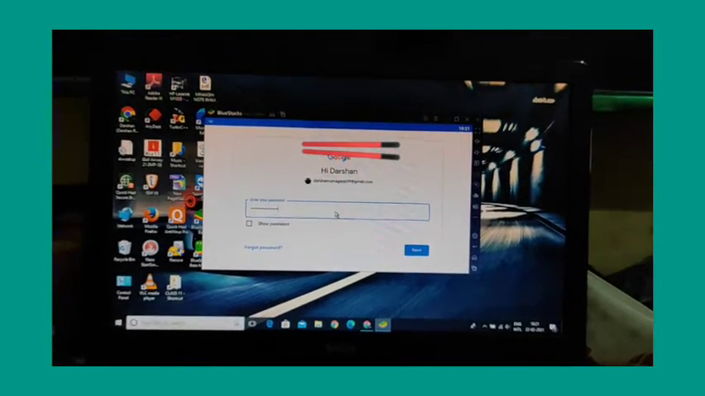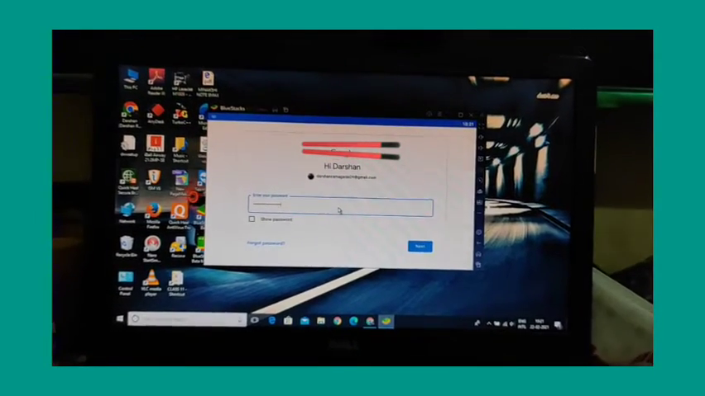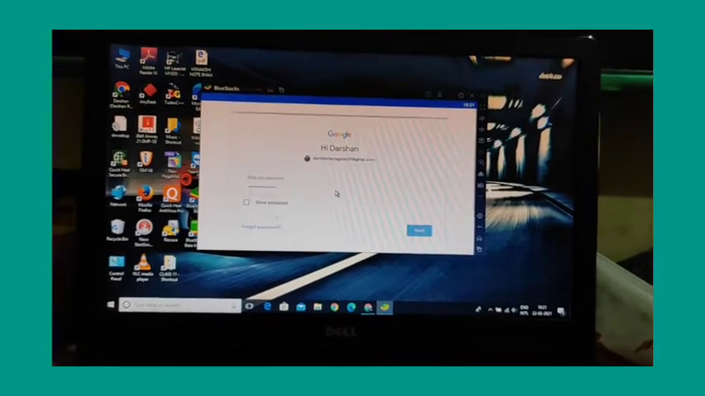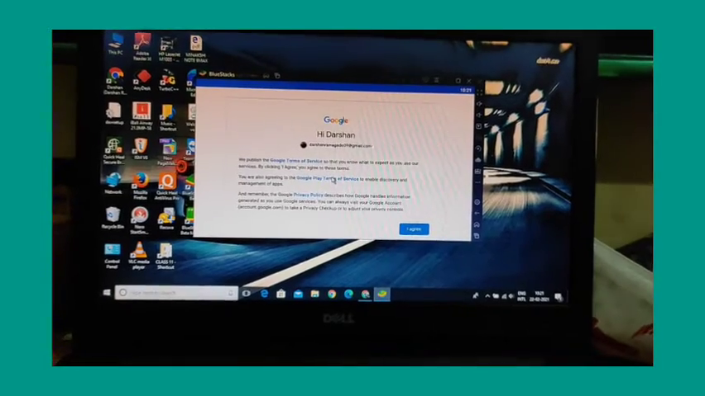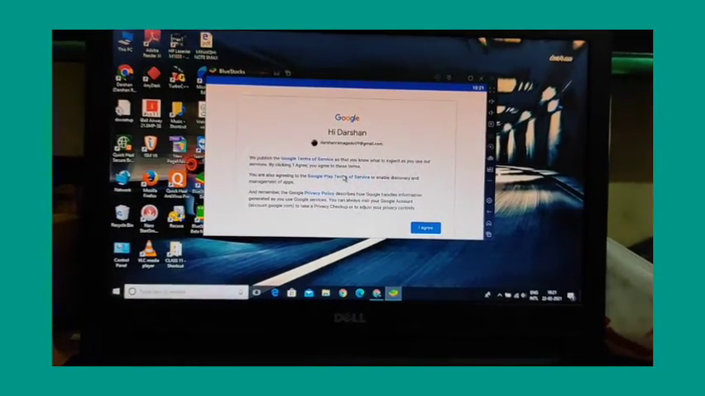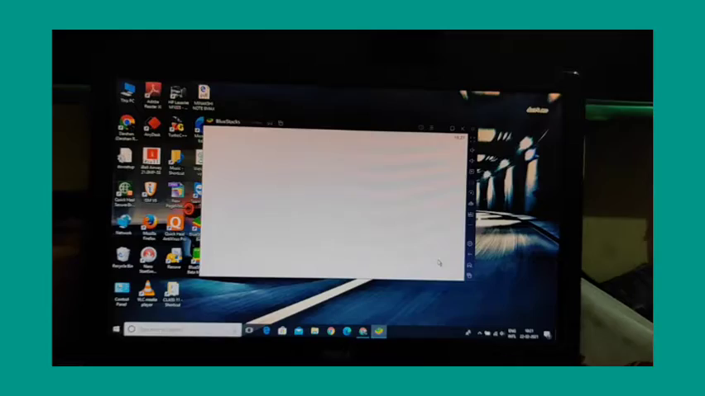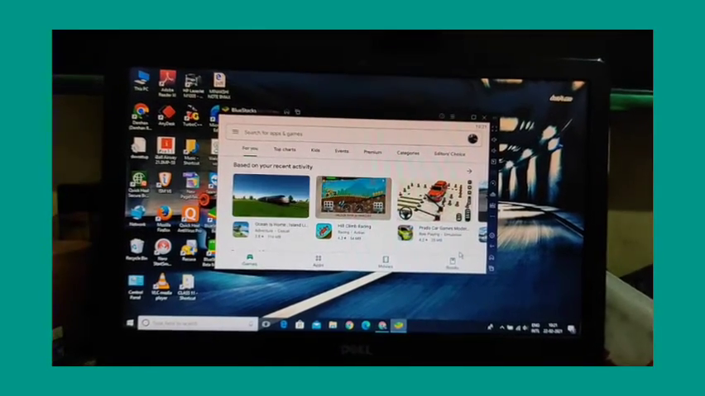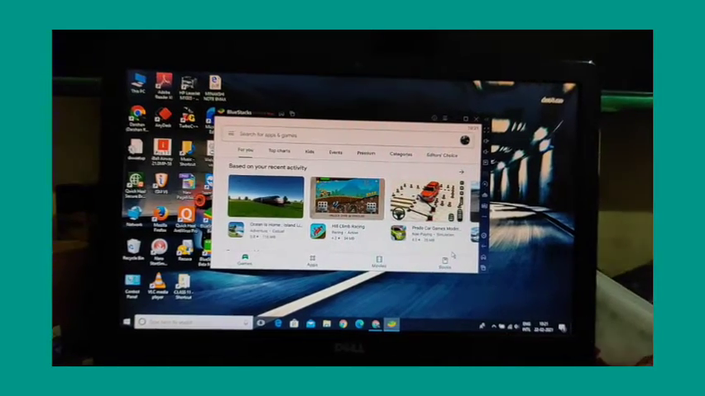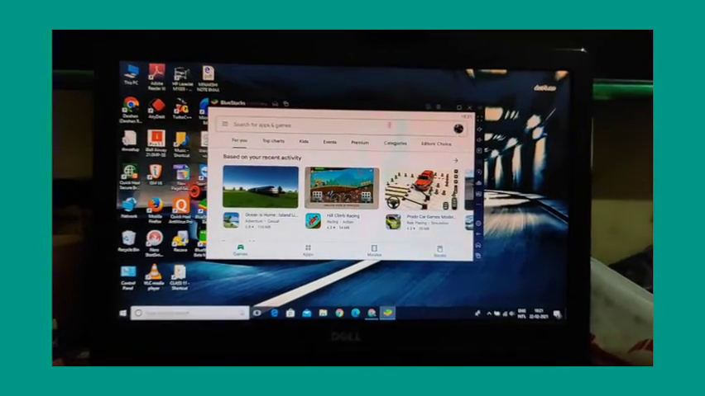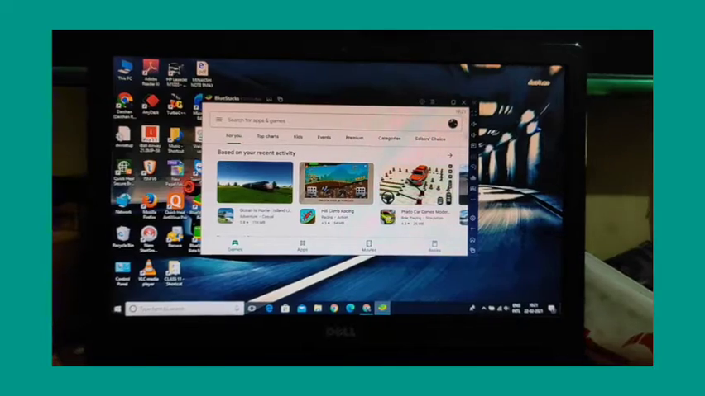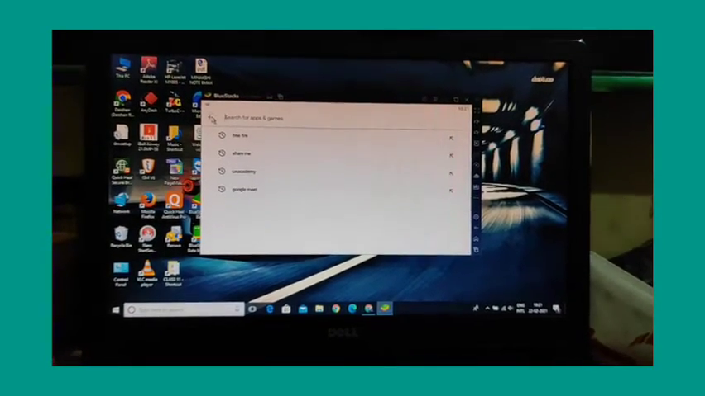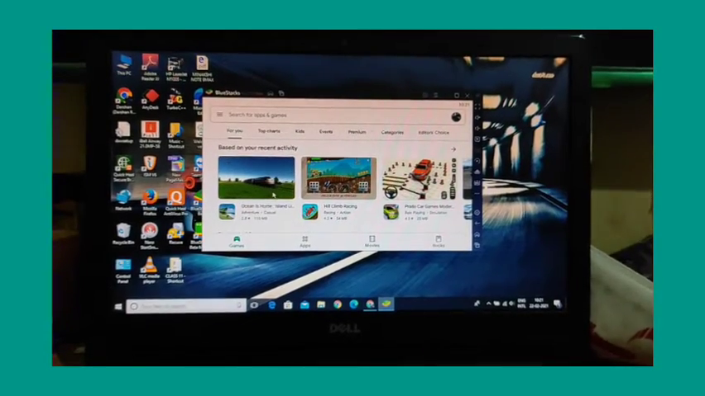So friends, here I had entered my password, and I am going to click on next. So here the Play Store is opening. Here you can see the Play Store interface as you see on your mobiles. Here I had logged in to my account. So here you can search any app and you can install it very easily.